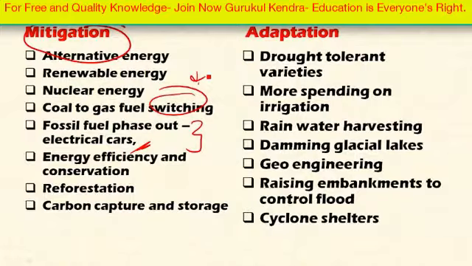Energy efficiency and conservation measures reduce the greenhouse gas emission into the atmosphere, along with reforestation, reducing deforestation, and carbon capture and storage techniques. These are all the mitigation strategies.